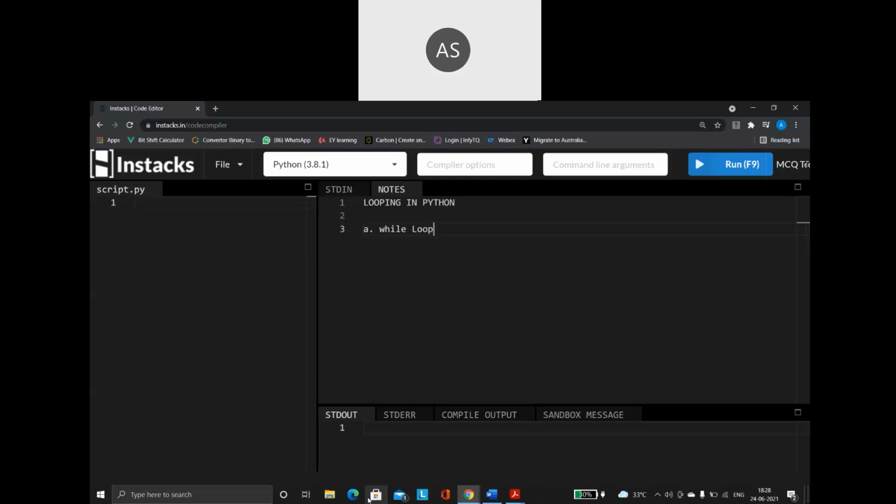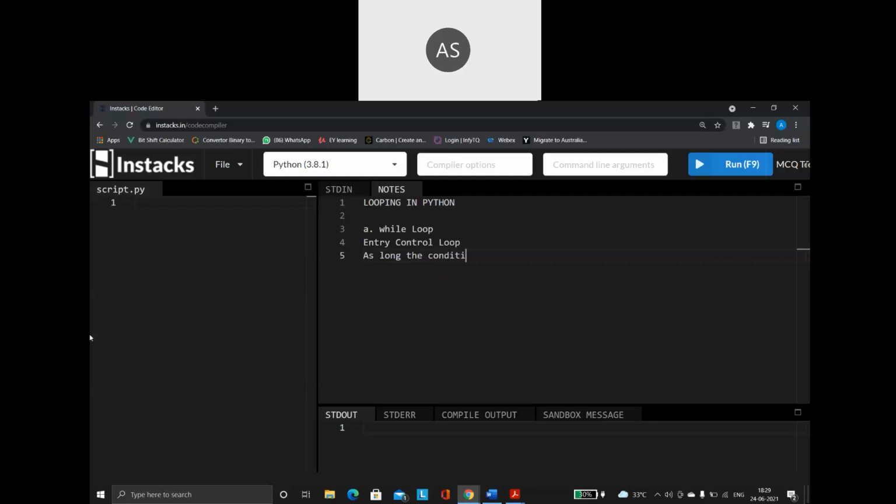How is my while loop going to work? You already know some key points. You know that the while loop is an entry control loop. So how does an entry control loop work? At first it will check the condition. Every time before entering into the loop, the condition will be checked. As long as the condition is true, the loop will keep on getting executed.